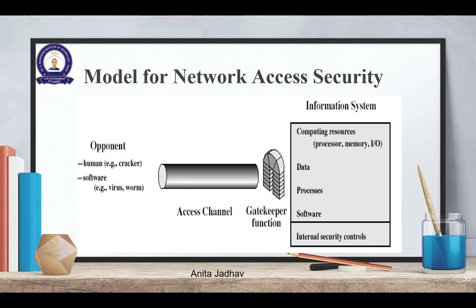Now this was regarding the network. Now when a channel comes to my particular PC where I have this information system, where I have data, where I have processes, where I have software, I should have somebody who will keep a watch on this channel. Okay, so the opponent for this particular channel can be a human who is a hacker or a cracker, or software, a virus or something which can hack my system, which can shut down my system. So the gatekeeper function is something, but normally we have a firewall, and we include an antivirus and all. So in a way, this mechanism should be there near the end systems.